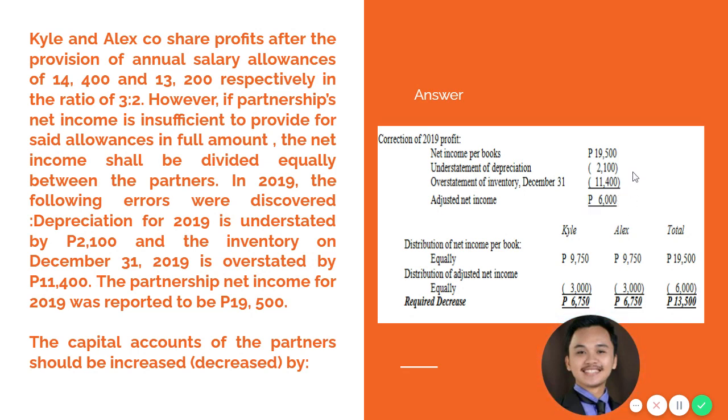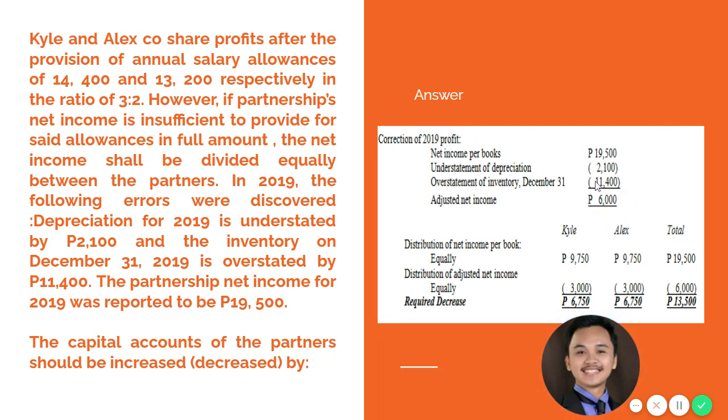But the ones you have distributed was based on 19,500. So therefore, from 19,500, which you have distributed equally, 9,750 and 9,750 each, there is an adjustment of 3,000 per partner because your adjusted net income is only 6,000.